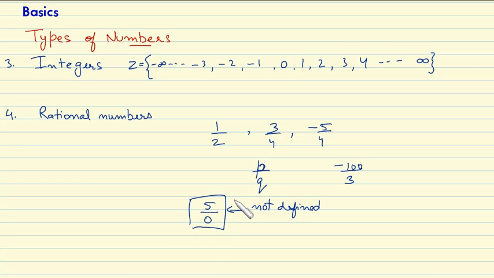It means the value of Q can never be equal to 0. If the value of Q becomes 0, then the number becomes undefined. Therefore, it's not any kind of number. So in P by Q, P can be any integer and Q can also be any integer except 0.